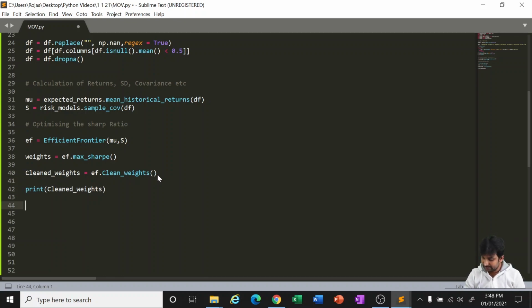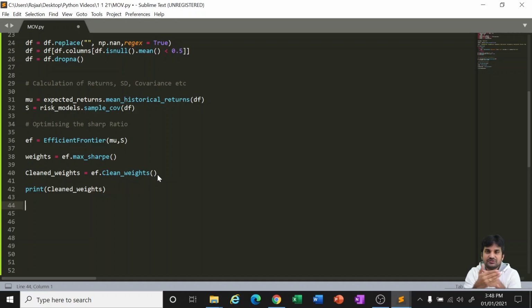Okay, then we would also like to see the portfolio's performance, meaning okay, you have suggested me something, 5 stocks. What if I invest in these stocks? What should be my expected return? What is the expected volatility? What is the Sharpe ratio, all on an annual basis?